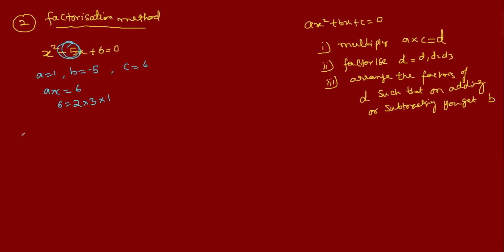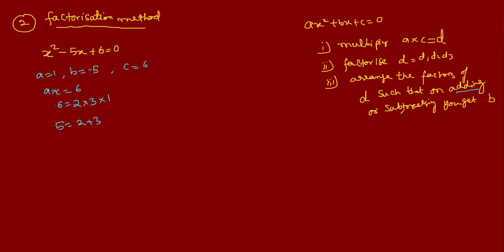With the help of D1, D2, D3, we will find B. B is what? -5. So can you write -5 is equal to -2 minus 3? On multiplying you are getting 6, on adding you are getting 5, right?